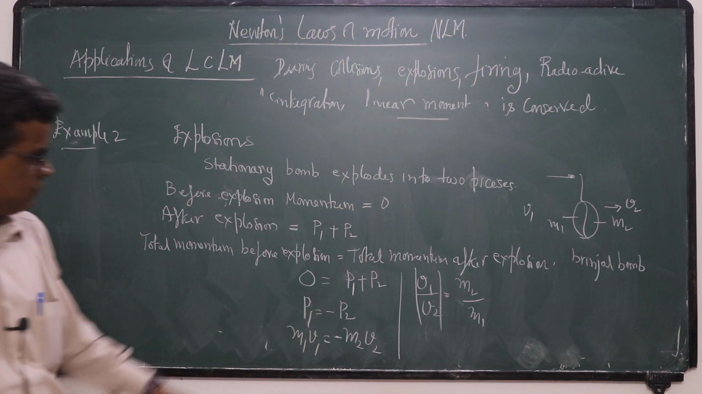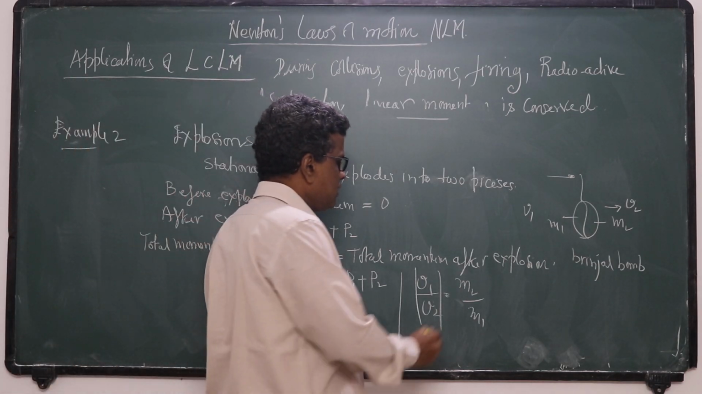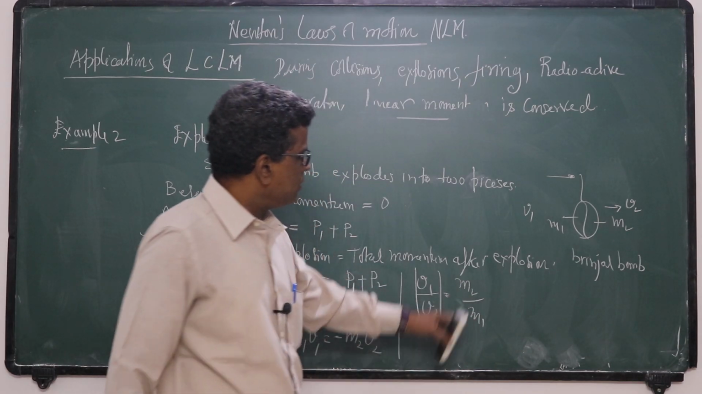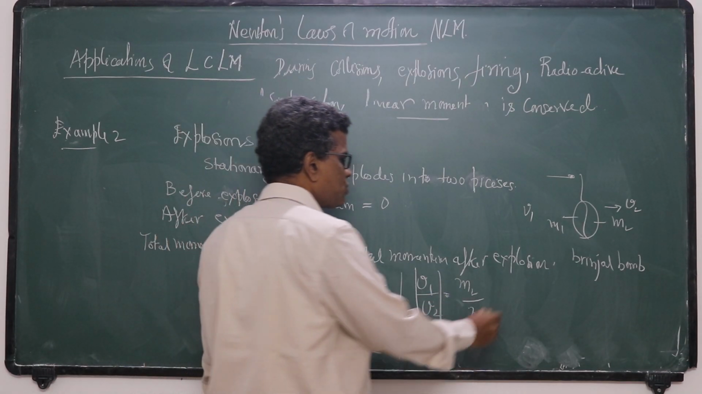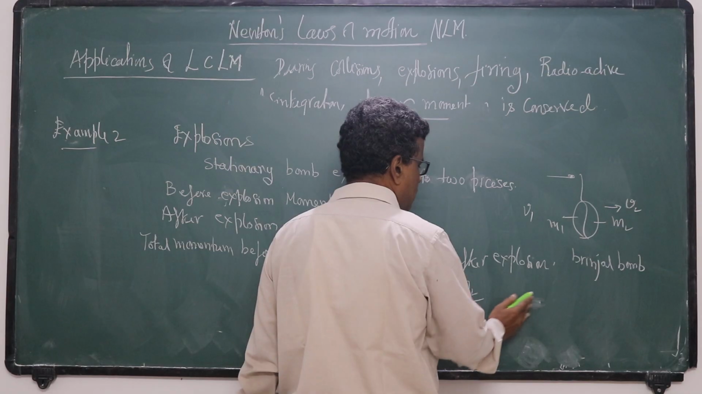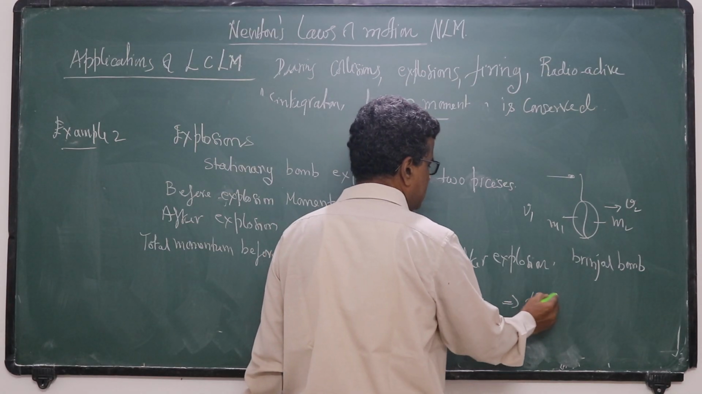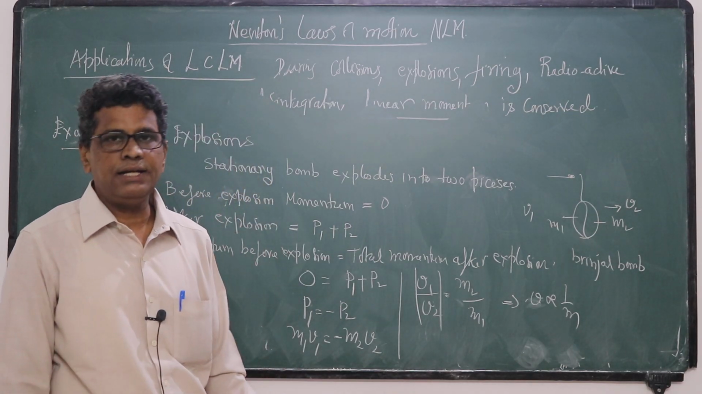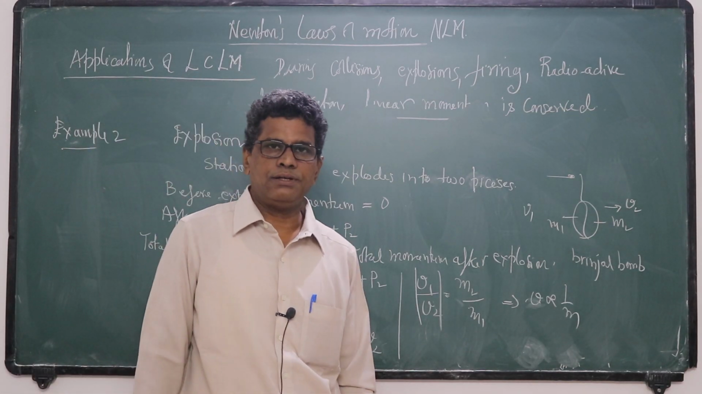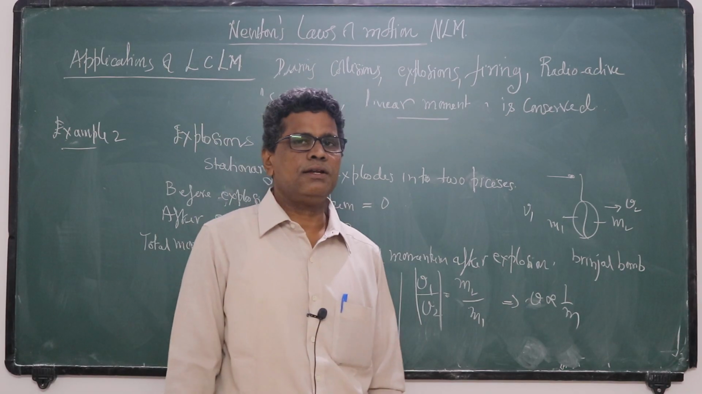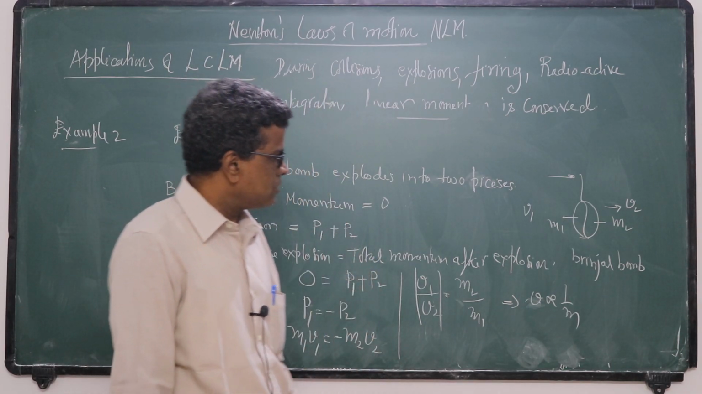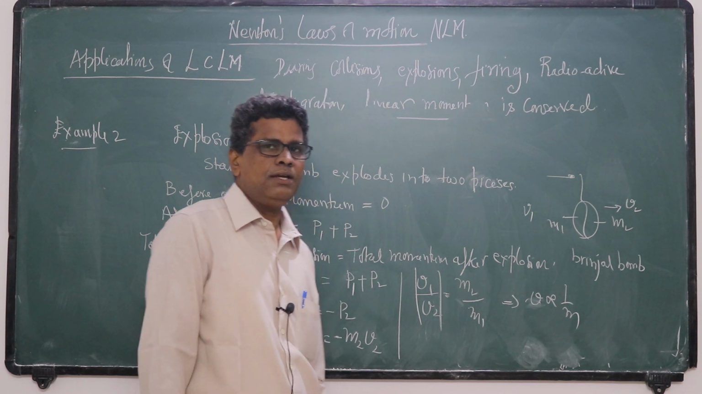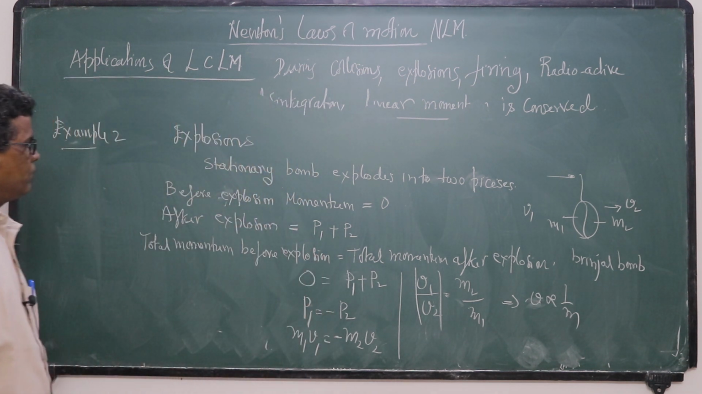This is the momentum principle. From this you know that mass is inversely proportional to velocity. So the velocity attained is inversely proportional to mass. That means the heavier piece will attain lower speed, and the lighter piece will attain higher velocity. If they split into equal pieces, their velocities should be equal.